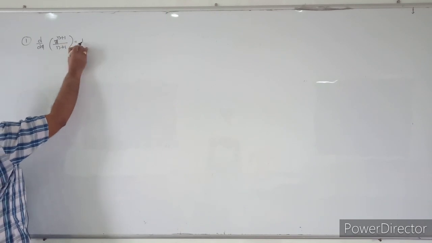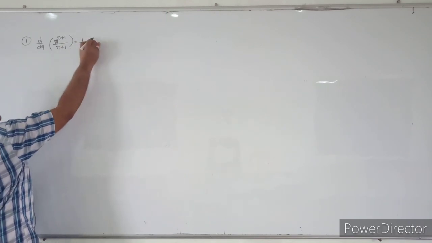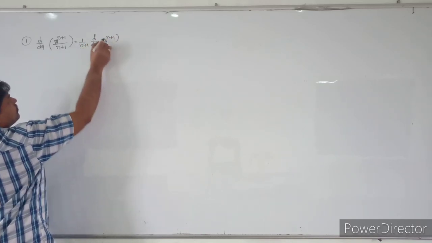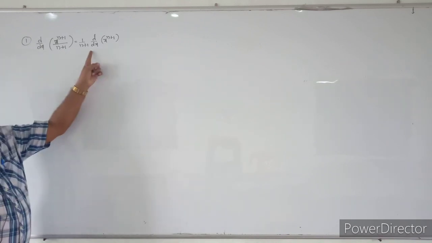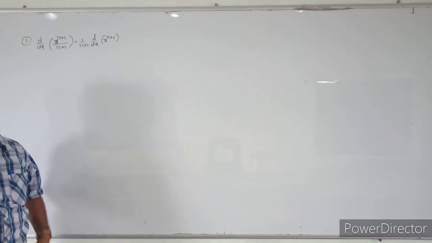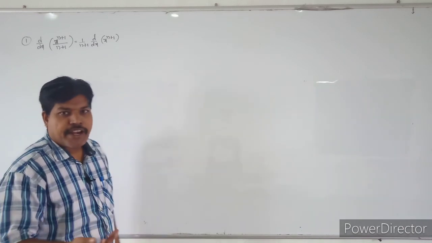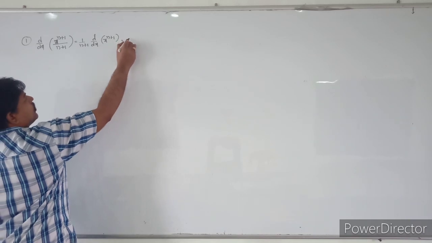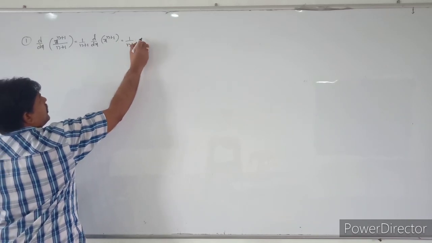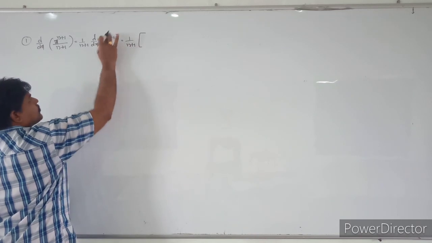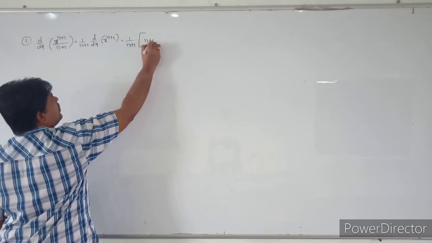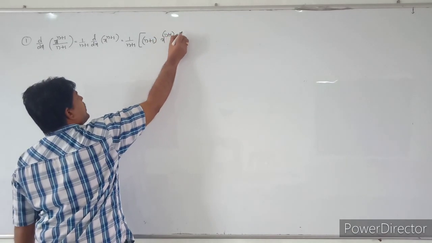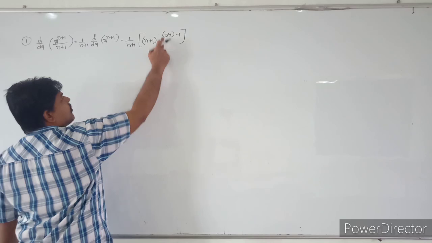What is that value? 1 by n plus 1 is a constant, take it out. The derivative of x power n is n into x power n minus 1.